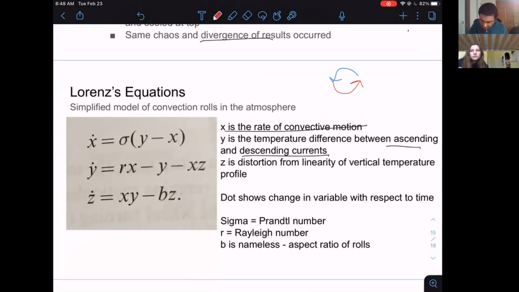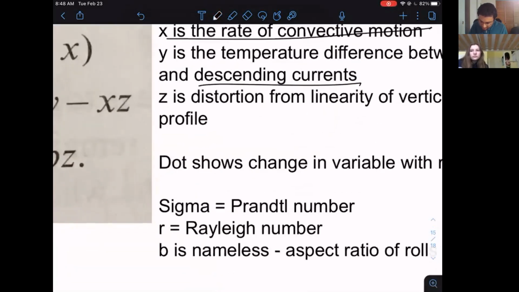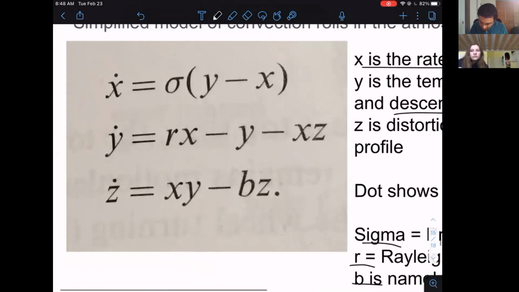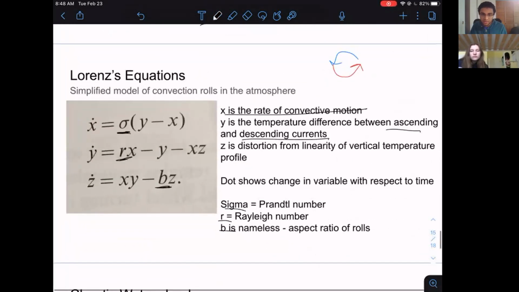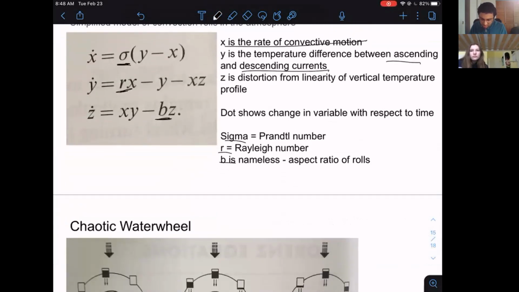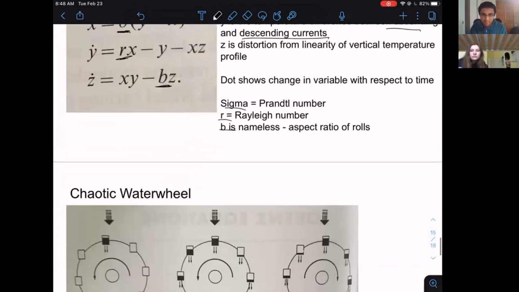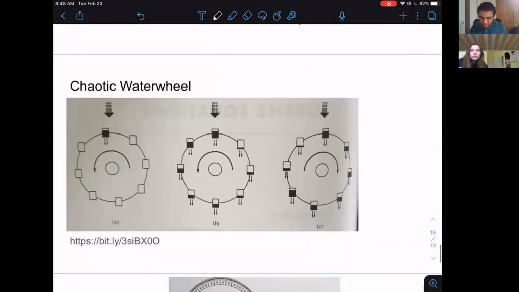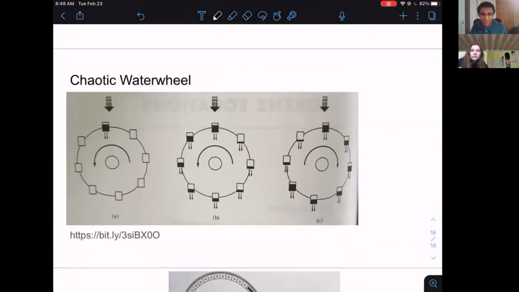And so we have some fixed parameters. Sigma, R, and B are fixed parameters in the system describing the unique weather states. So these are, again, thermodynamical and fluid dynamical properties. And what we see is that these equations also describe the motion of a certain water wheel. It's called the chaotic water wheel. And this is a very cool concept.